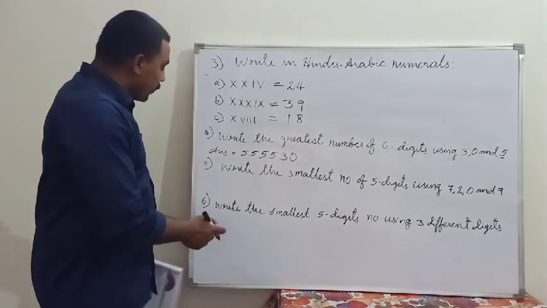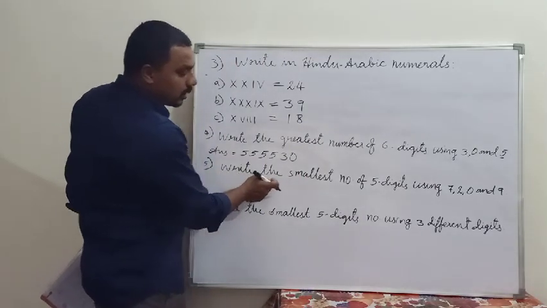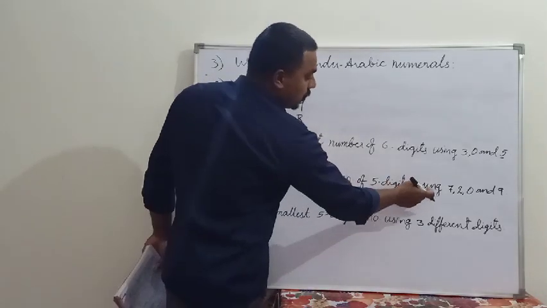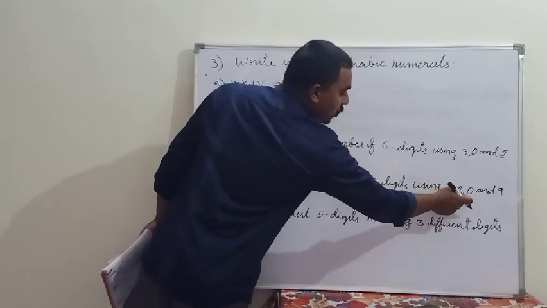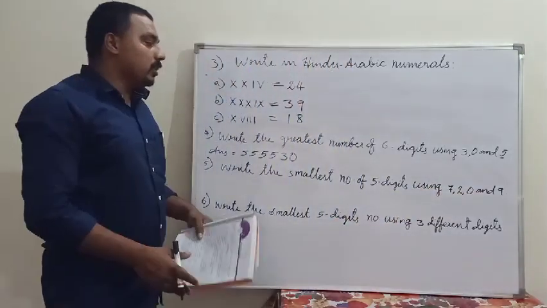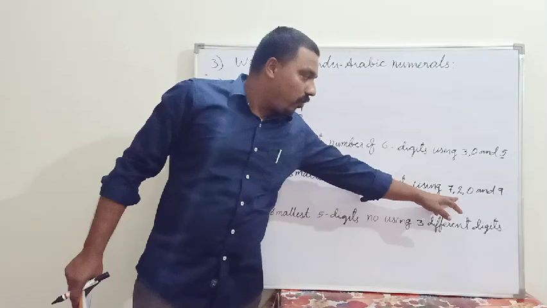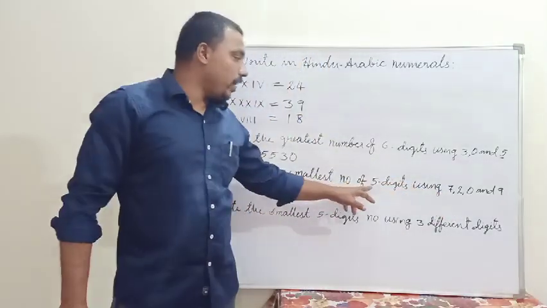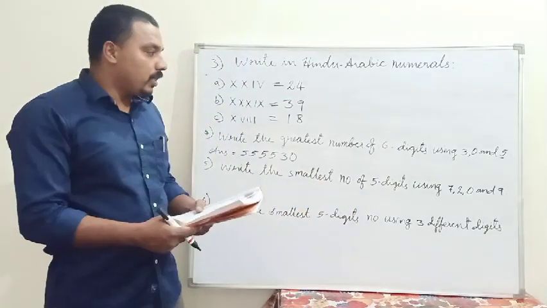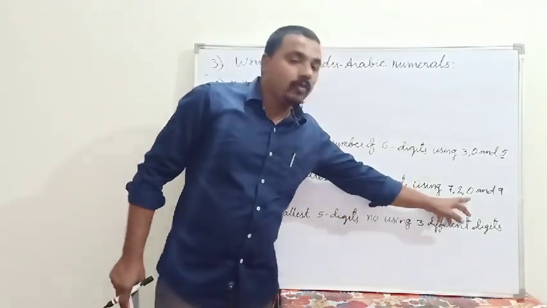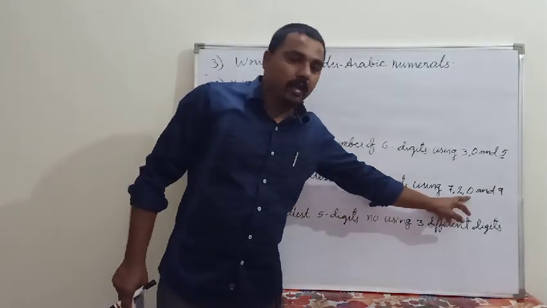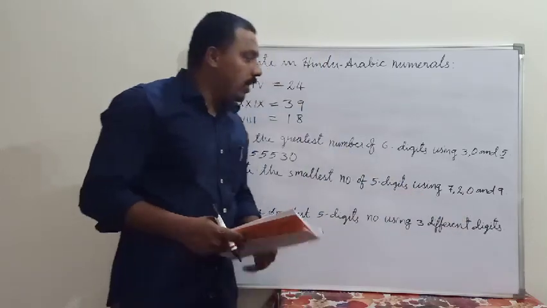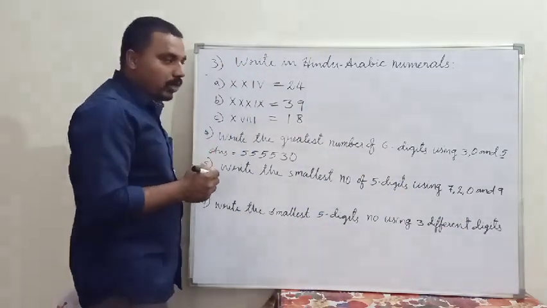The same way, the next question: write the smallest number of 5 digits using 7, 2, 0 and 9. With these 4 digits, we have to make the 5 digit smallest number. You may think that 0 you can write first. No, we never write 0 first. If you write 0 first, there is no value of this 0.